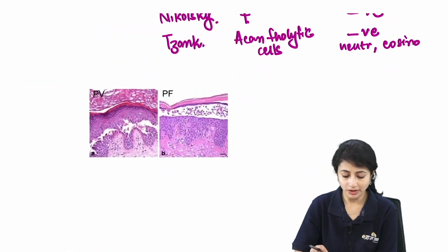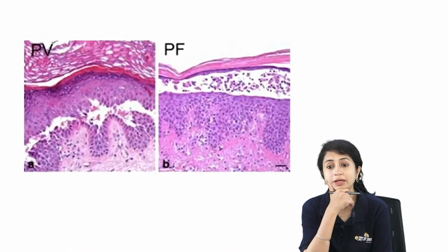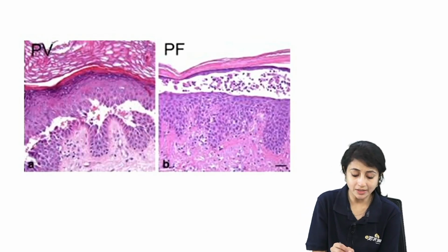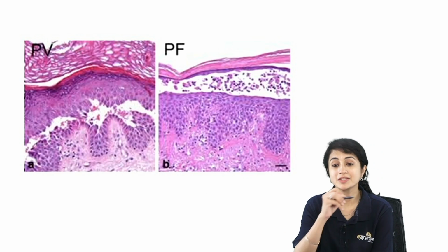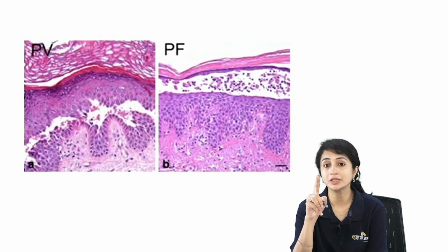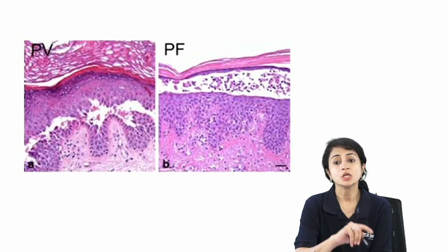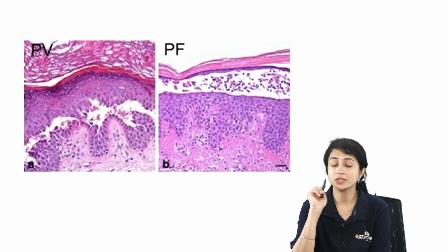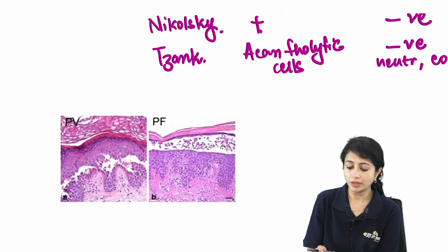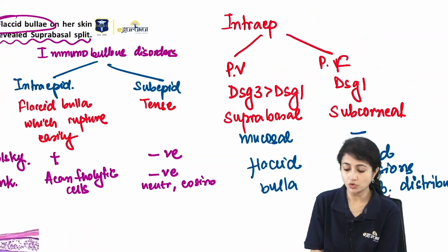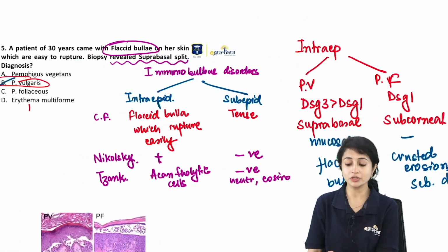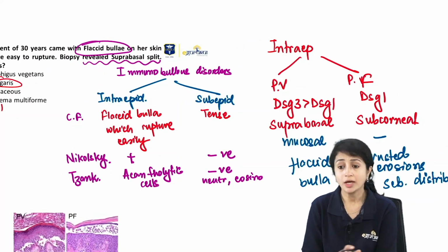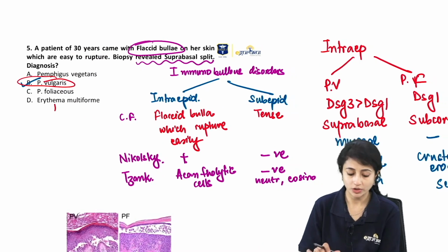Okay, just to make things easier for you, look at this histopath. So here I see a suprabasal split just above the basal layer. Here I am seeing a subcorneal split. Subcorneal split, pemphigus foliaceus, suprabasal split, pemphigus vulgaris. So you should be able to differentiate between these two based on these clinical features. Very commonly you get questions related to immunobullous disorder, and if you broadly remember this, you will be able to answer most of the questions.